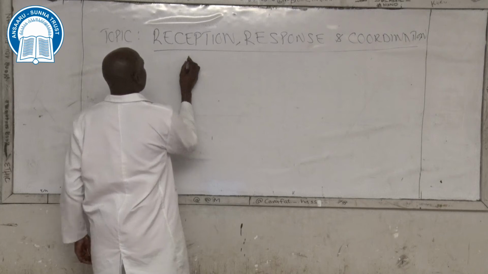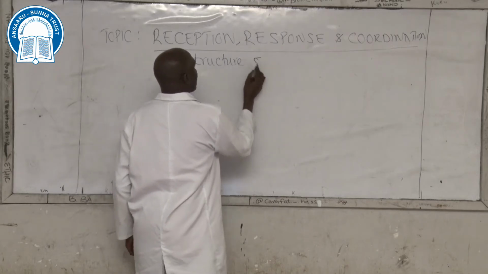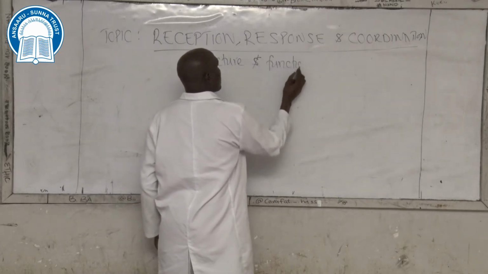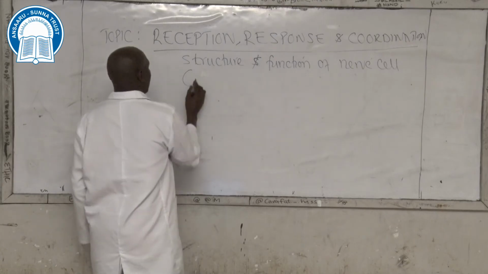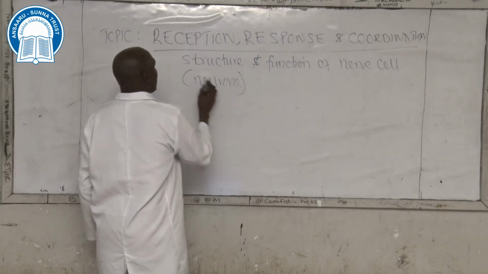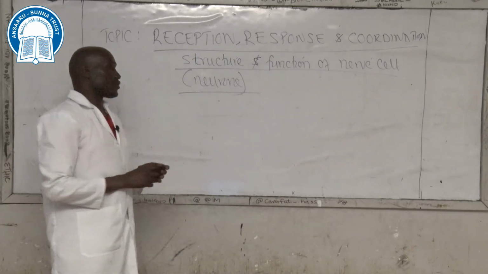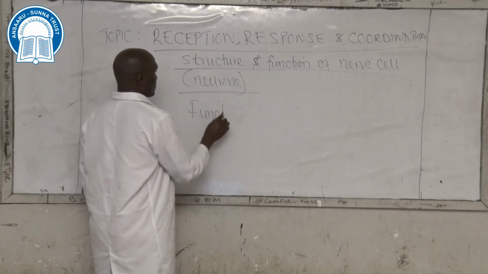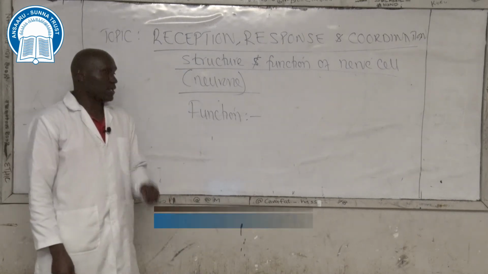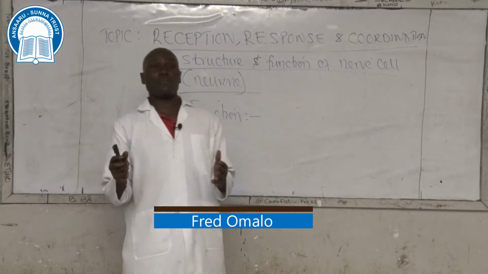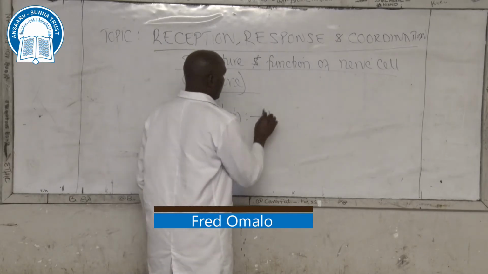The neuron. In terms of function, the function of a nerve cell or neuron is just one: transmission of nerve impulse from one part of the body to another part of the body. So that's the function of the neuron.